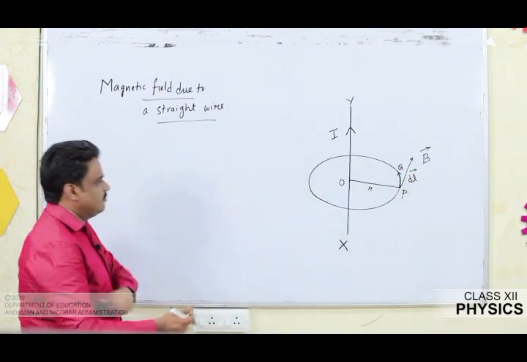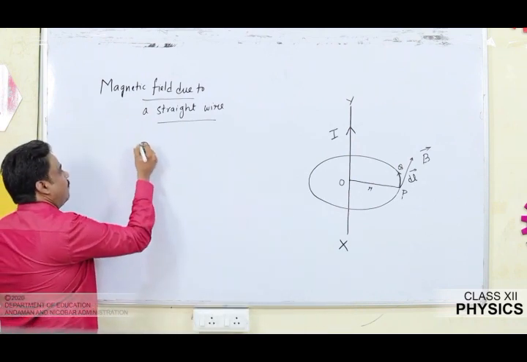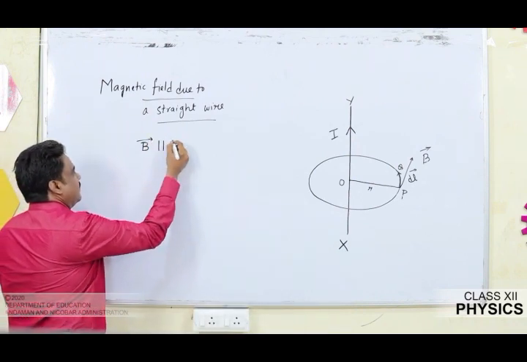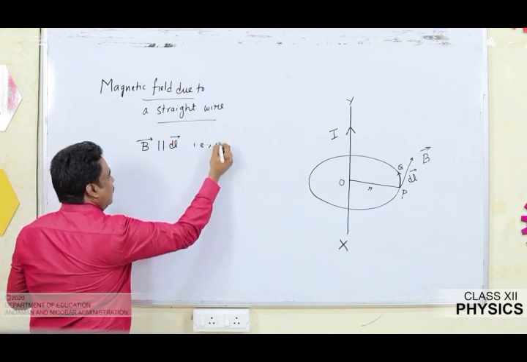So the first information that I can extract from the figure is that B vector is parallel to dl vector, that is theta is equal to 0.